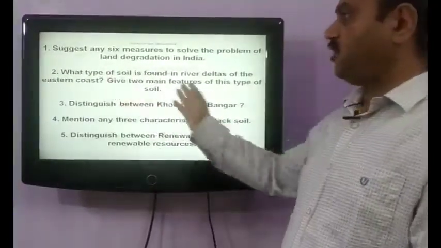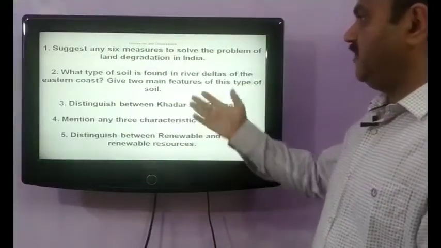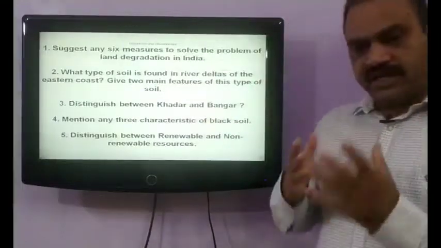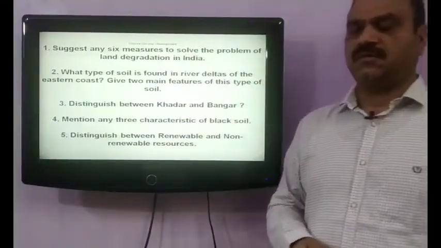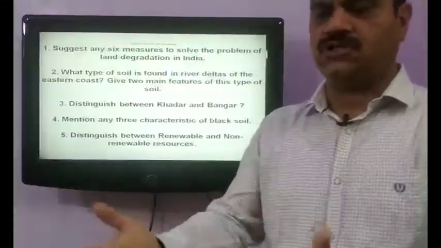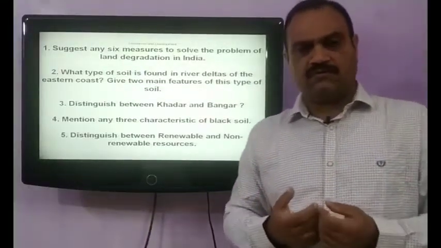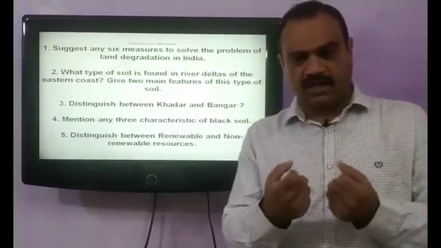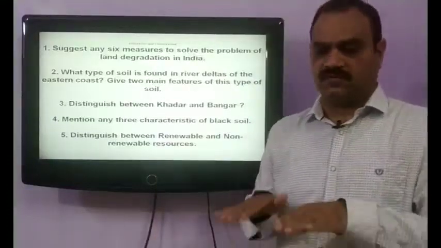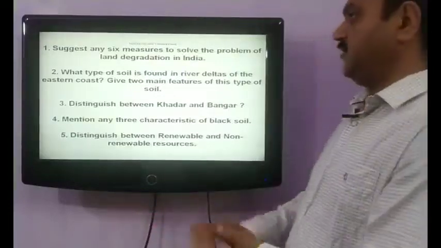Next question is, what type of soil is found in river deltas of the eastern coast? And we have to give 2 main features of this type of soil. Deltas are the places where the river makes a triangle shape and then falls into the ocean. When the river flows, it brings along very fertile clay soil and deposits it at the head of the ocean, and then the deltas are created.